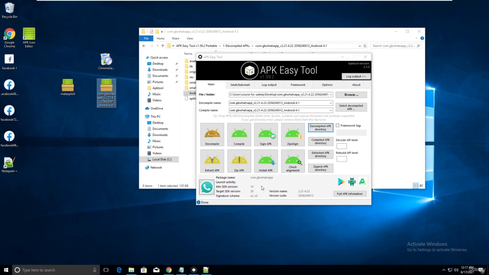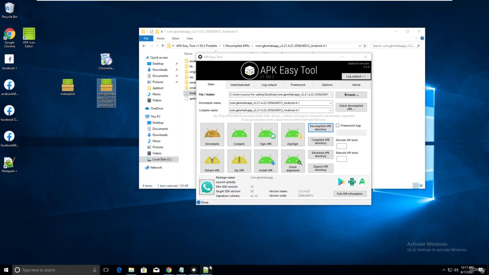I will show you how we can find it. First, let me drag and drop my Metasploit. I am finding the launch activity. Focus on the package name and launch activity. They look the same. It starts with com.metasploit and the launch activity also starts with com.metasploit. Hope you guys are getting this. Now let me drag and drop my GB WhatsApp. In the package name I am getting com.gbwhatsapp, but in the launch activity I am not getting anything. I need to find this.